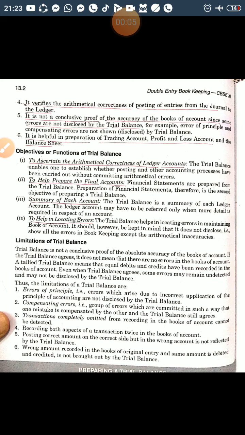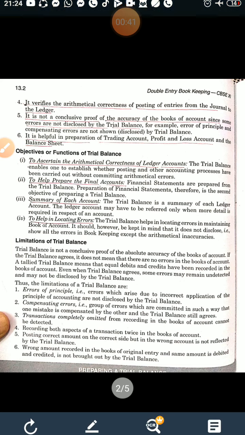So, limitation of trial balance. The limitation of trial balance is that it is not conclusive proof of the absolute accuracy of the books of account. If the trial balance agrees, it does not mean that there are no errors in the books of account. A tallied trial balance means that equal debits and credits have been recorded in the books of account. Even then, the trial balance may agree, but there are some errors which the trial balance does not disclose.